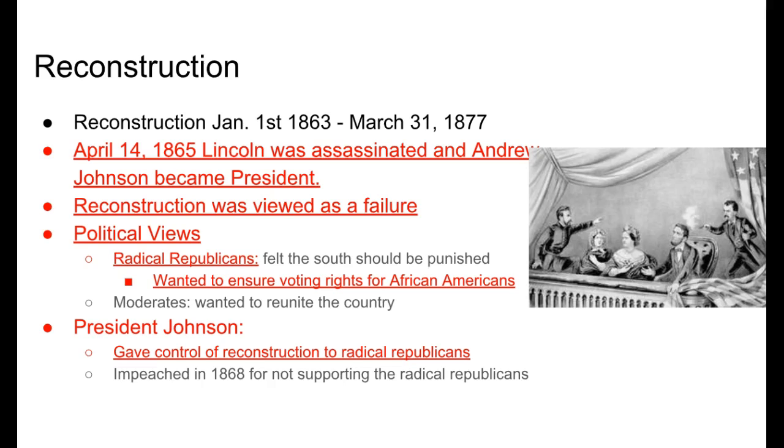President Johnson gave complete control of Reconstruction to the radical Republicans, which is part of the reason why it was not as successful as it could have been. He was eventually impeached in 1868 because he didn't support the radical Republicans after giving them their power.